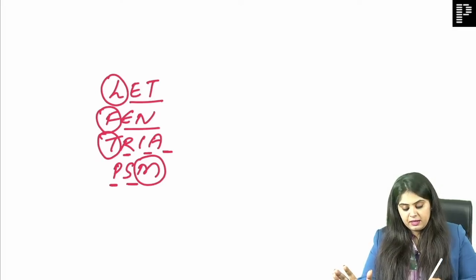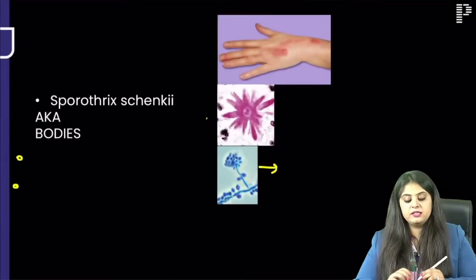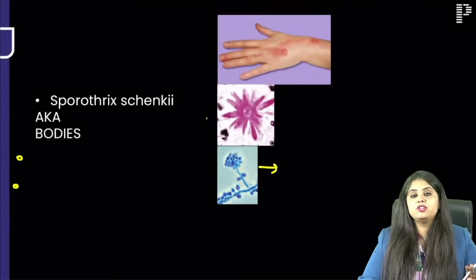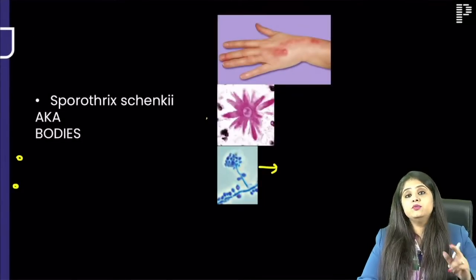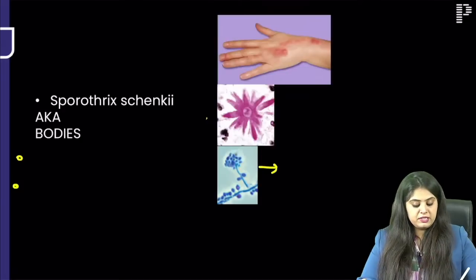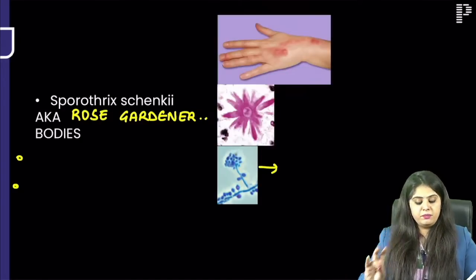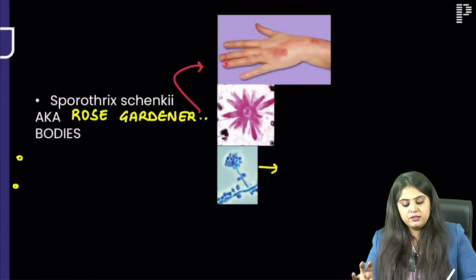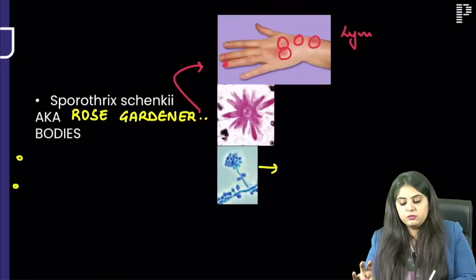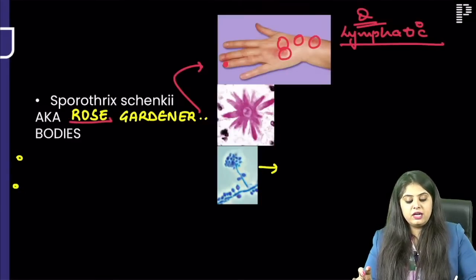Okay with it? Coming to the next one, another expected question. The organism I have already written, Sporothrix schenckii. You will tell me the other way round. What is the history that they will always give you? It will always be a rose gardener. So from the rose he got a thorn prick. The thorn prick happened over here, but the lesions were forming everywhere. How is it spreading? It spreads via the lymphatic channels. Very important, it happens in a rose gardener.